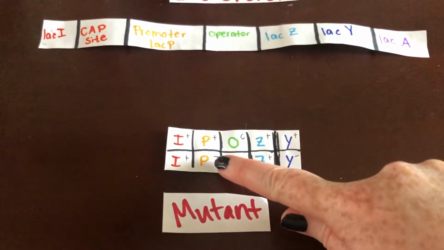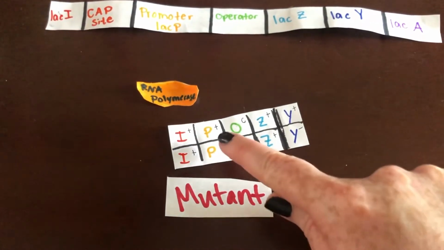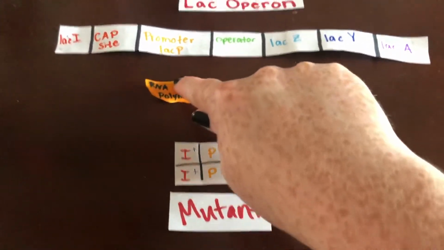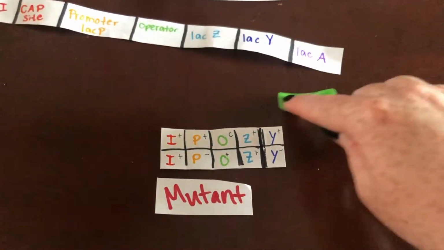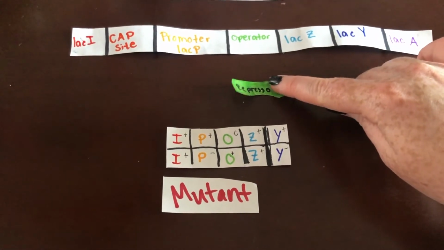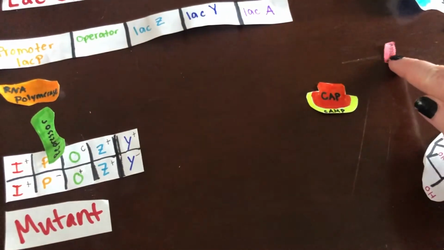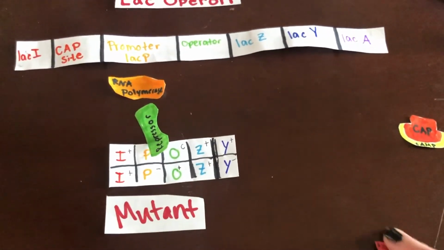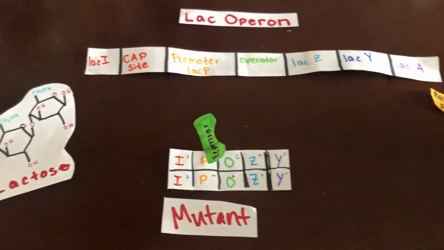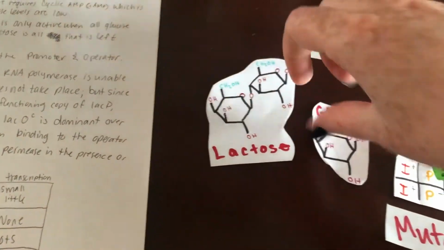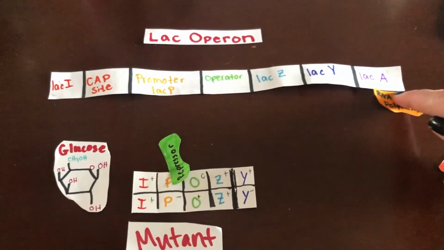When the promoter is mutated, RNA polymerase is unable to bind, and transcription does not take place. But since this strain is diploid and has a functioning copy of LAC-P, transcription will continue. The LAC-OC mutation is dominant over the LAC-O positive and will prevent the repressor from binding to the operator site, thus allowing RNA polymerase to transcribe the structural genes whether allolactose is present or not. Meaning, in the presence of lactose, or in the absence of lactose and just glucose, the operon will produce beta-galactosidase and permease.